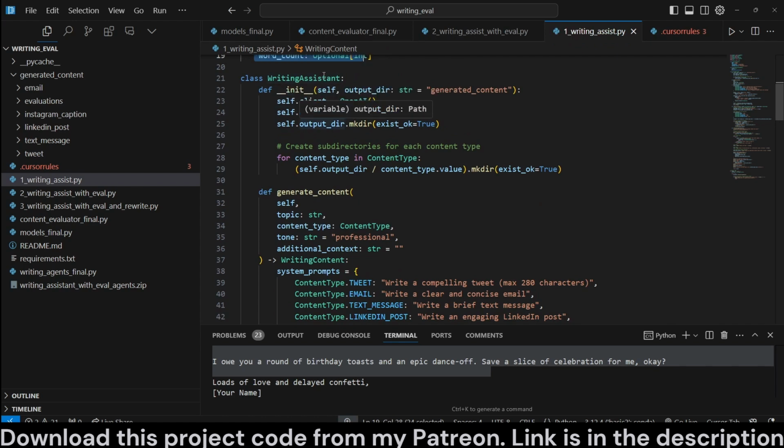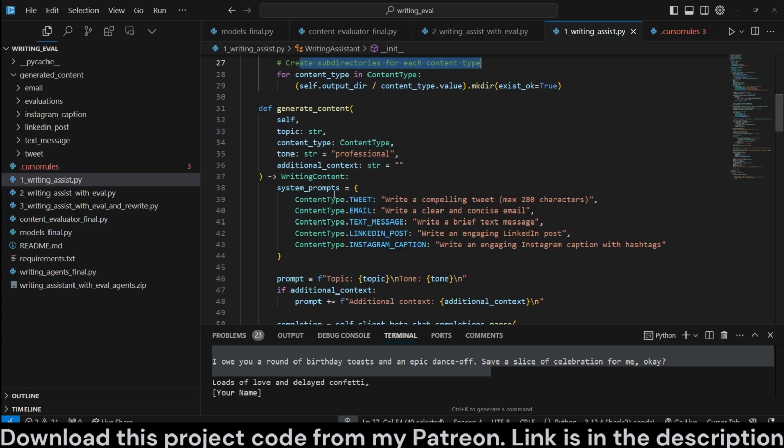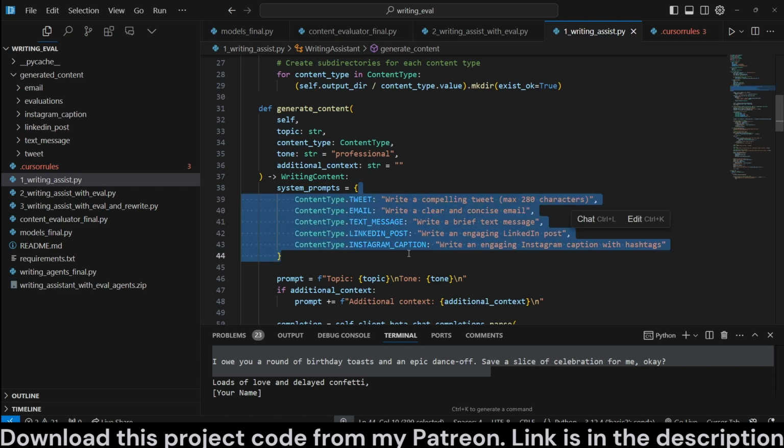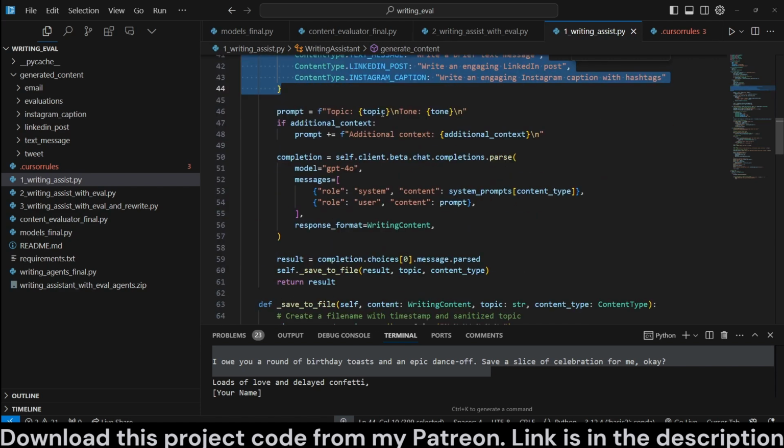And then writing assistant is a class which is going to use OpenAI. We're going to create subdirectories for each content type, and generate content is going to take in different system prompts for each one. There we go. So we dynamically determine the system prompt.